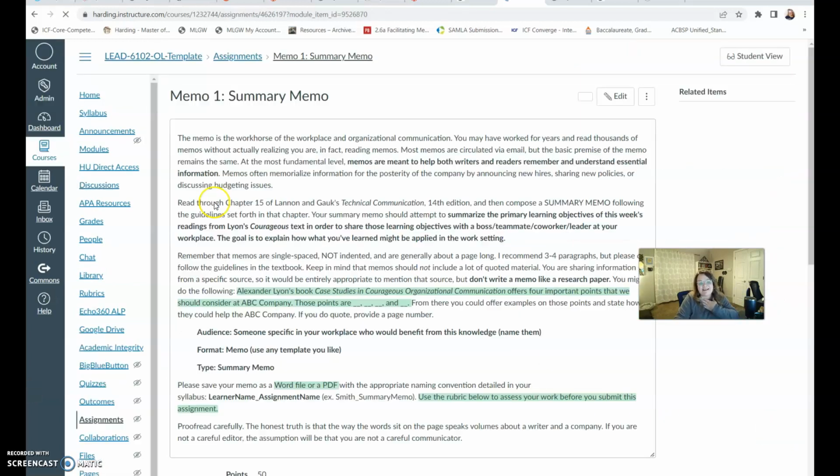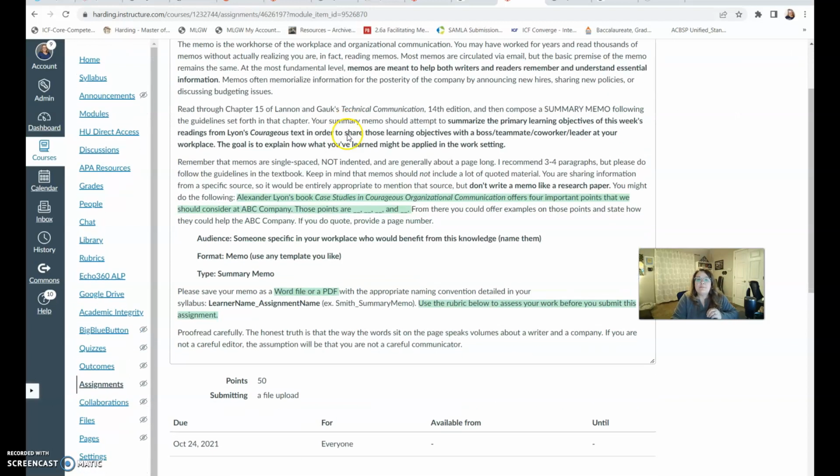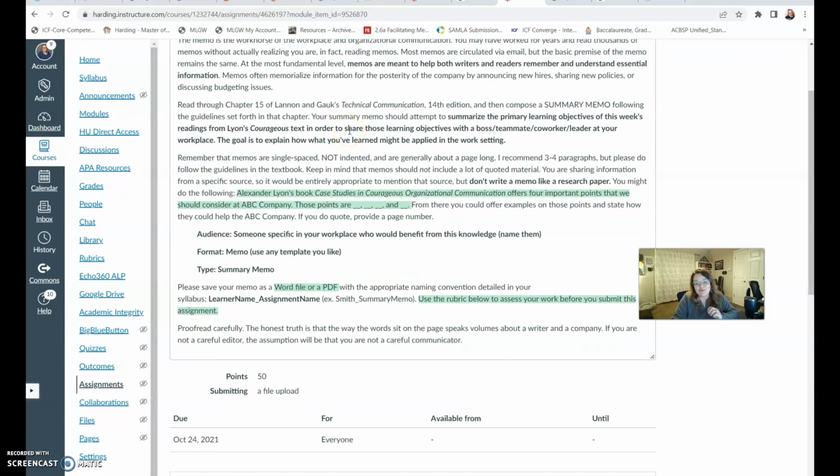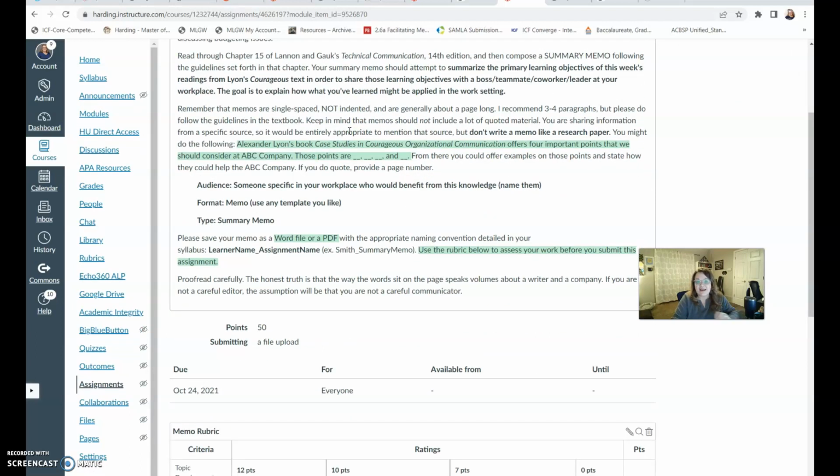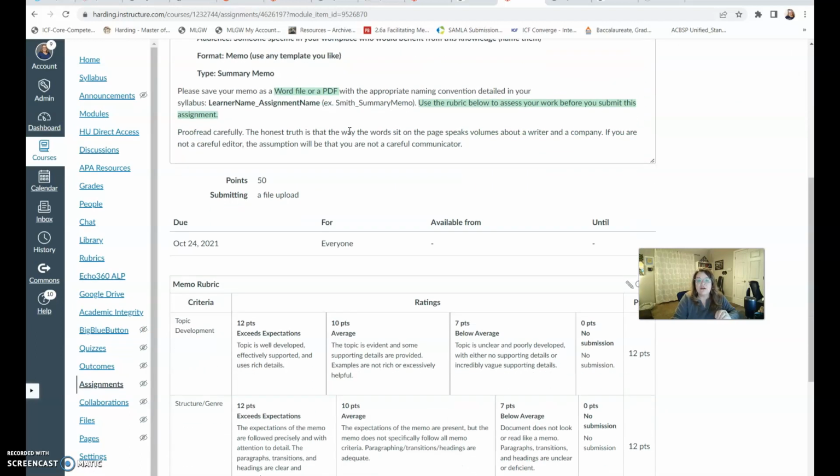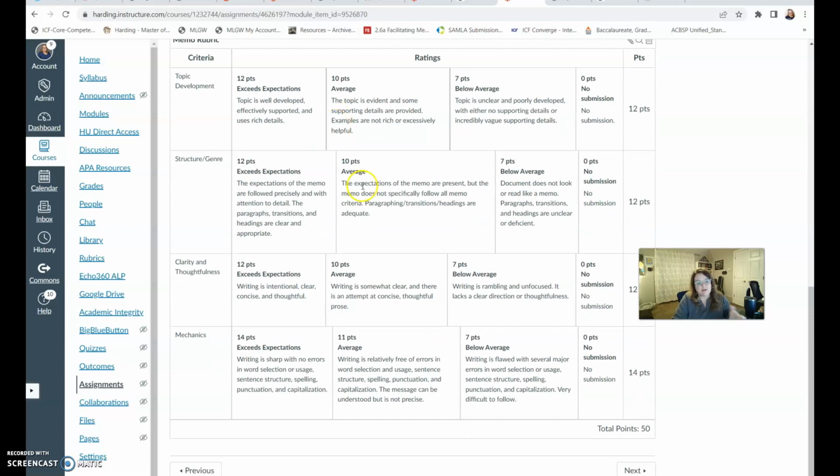And then at the end of the week, you will have some sort of writing assignment or audio assignment or something is usually due towards the end of the week. For my class, it is a summary memo, and I just wanted to point out to you, you need to know where the rubrics are, and for your assignments, your writing assignments, those rubrics are just at the bottom of the page.